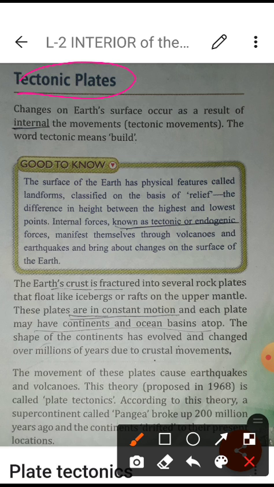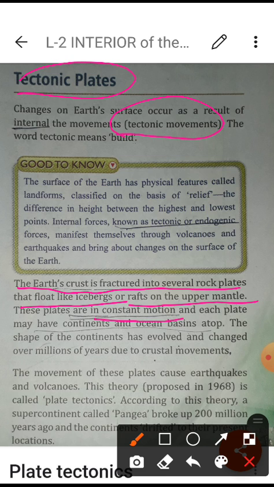The Himalaya range in our country is not an old mountain, it is a new mountain. There are also fold mountains and fault ones. Different processes are there, and everything happens because of tectonic movements, which I have explained to you. The crust is made of different plates floating like an iceberg or raft on the upper mantle, and all the time they are in constant motion.